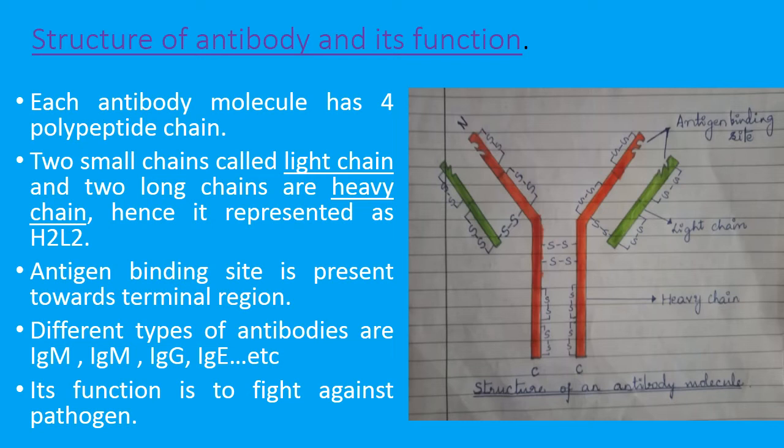Because these special types of weapons, that means antibodies, are produced by acquired immunity, this kind of immunity is named pathogen specific. Initially I told you acquired immunity is called pathogen specific. Why is it called pathogen specific? For destroying each pathogen, this immunity produces different kinds of antibodies, so it is very specific in its function.